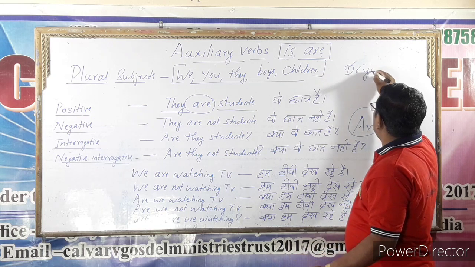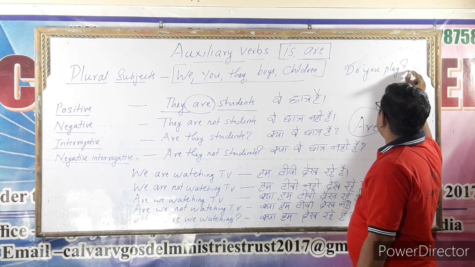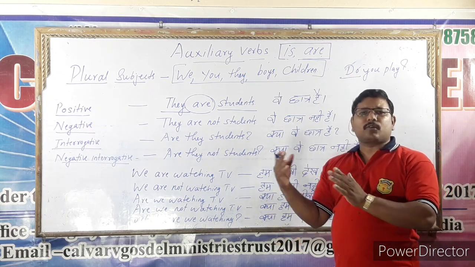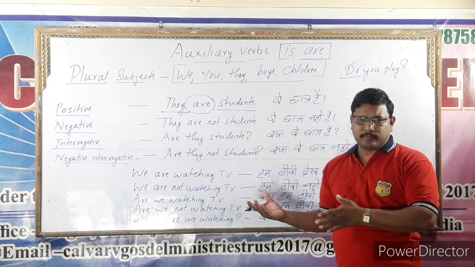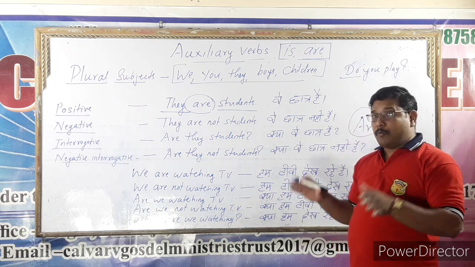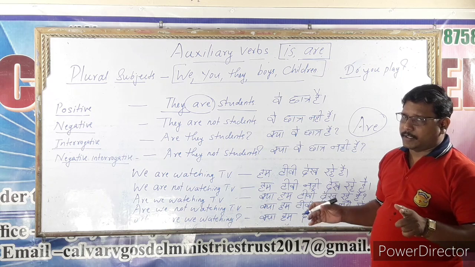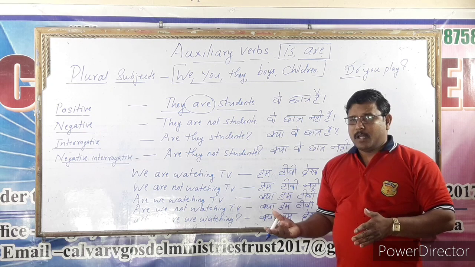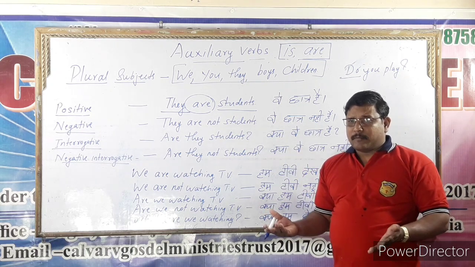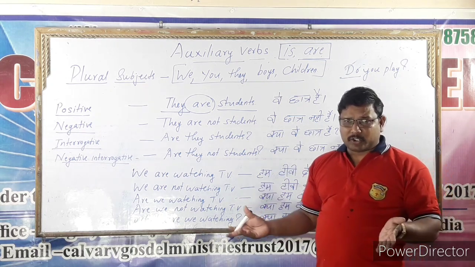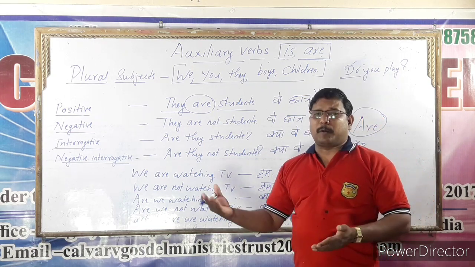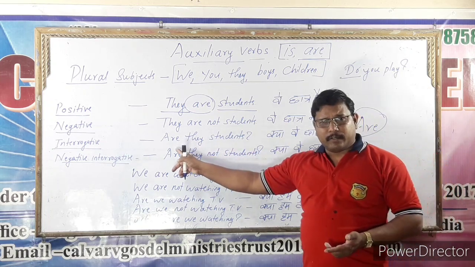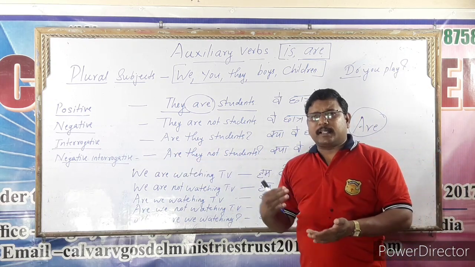Do you play? See, do is an auxiliary. We can use it in the first place. Then the sentence becomes a question sentence. How many auxiliaries are in the English language? 24 auxiliaries. With the 24 auxiliaries we can form yes or no questions. There are three types of questions: yes or no questions, WH questions, and tag questions. I will explain one by one. First you study: when we write the auxiliary verb in the first place, then the sentence becomes a question sentence.